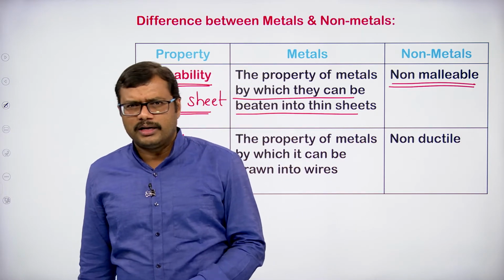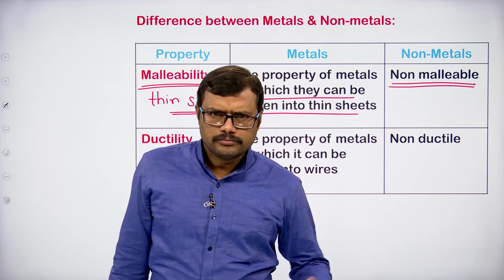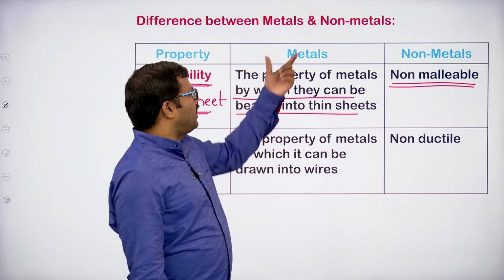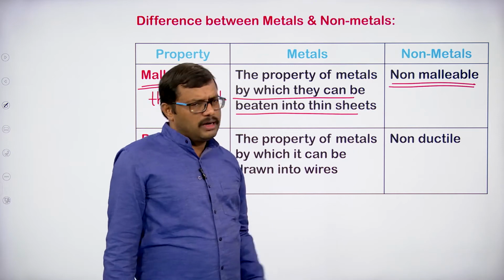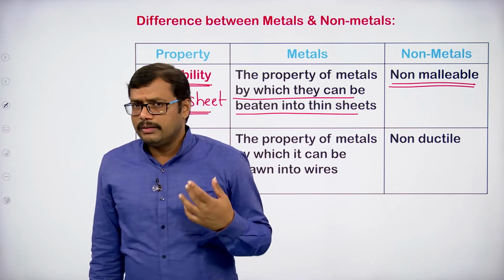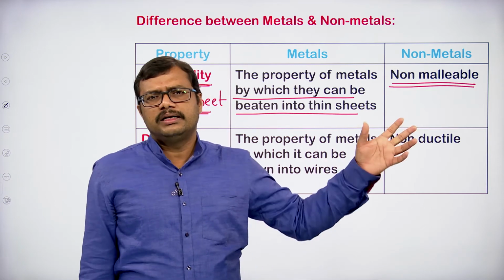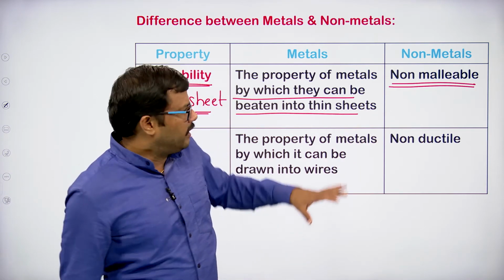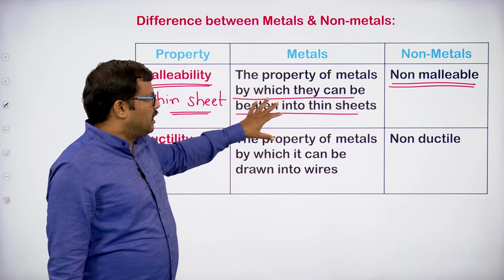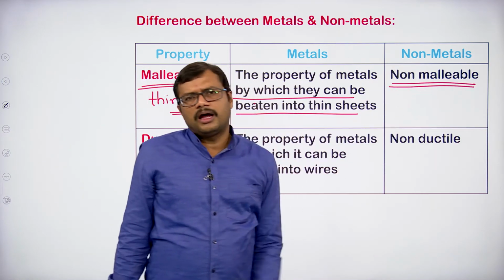I think you have come across copper sheets at your home, right? Iron sheets, iron and copper, they are all metals, but non-metals we cannot make into sheet form. So malleability is not present in the case of non-metals. Metals are malleable, non-metals are non-malleable.